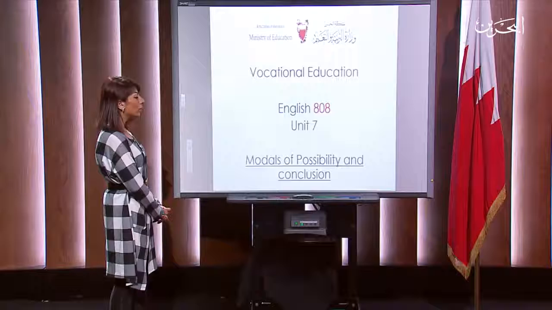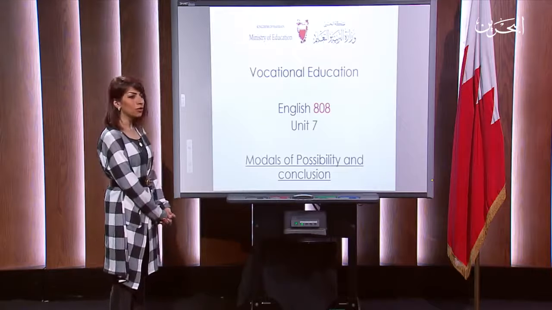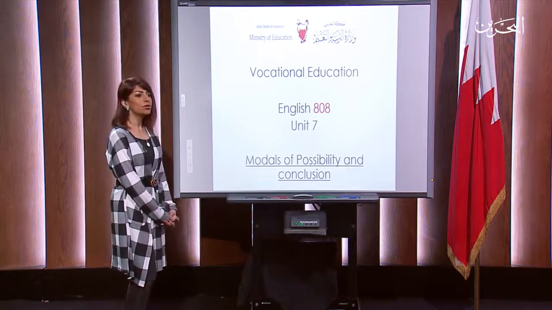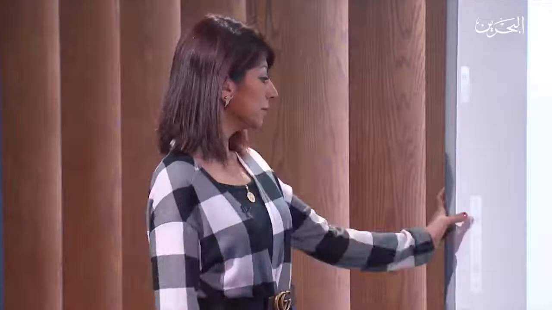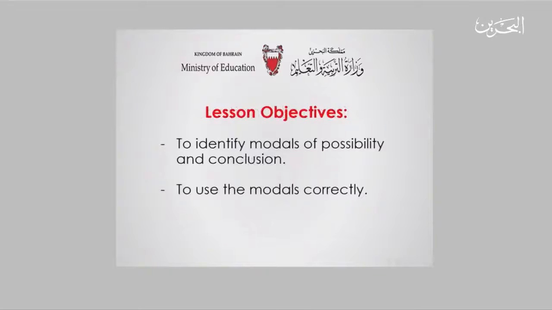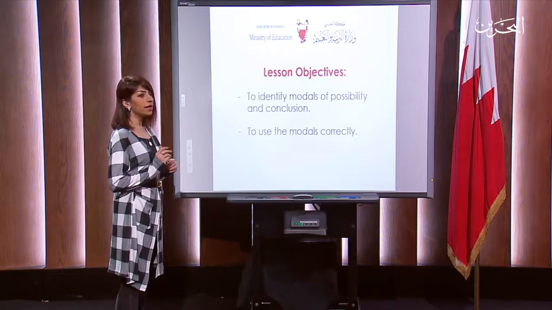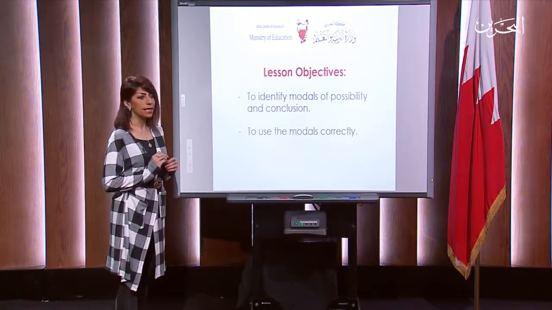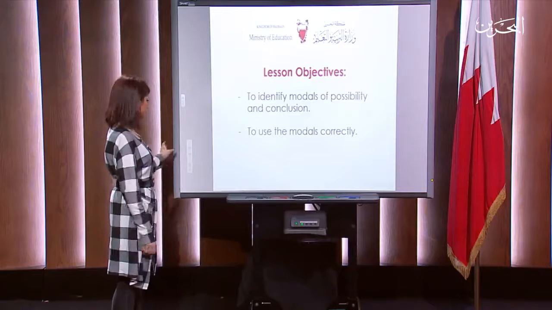We're going on with Unit 7, but this time with a grammar lesson, which is Modals of Possibility and Conclusion. By the end of the lesson, we should achieve two main objectives. The first one is to identify modals of possibility and conclusion, and then we are going to use them in a correct way.